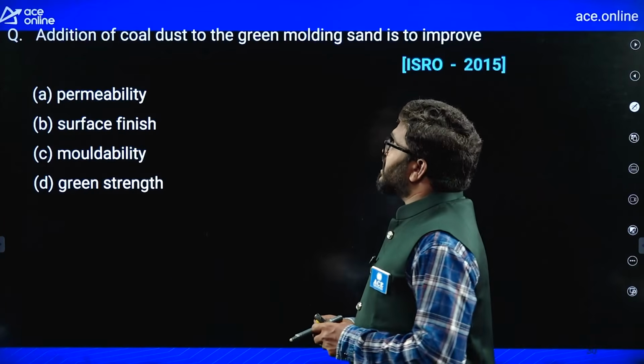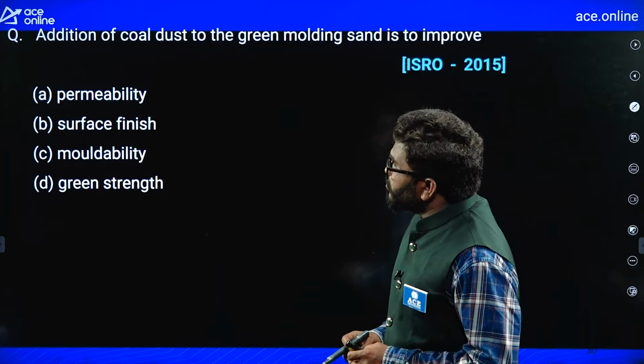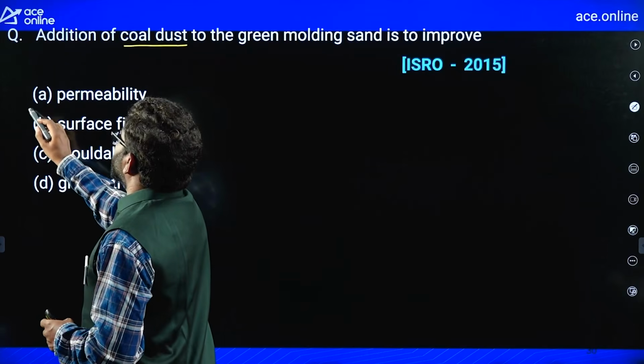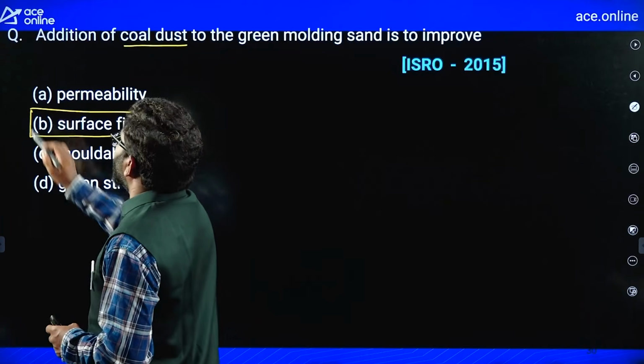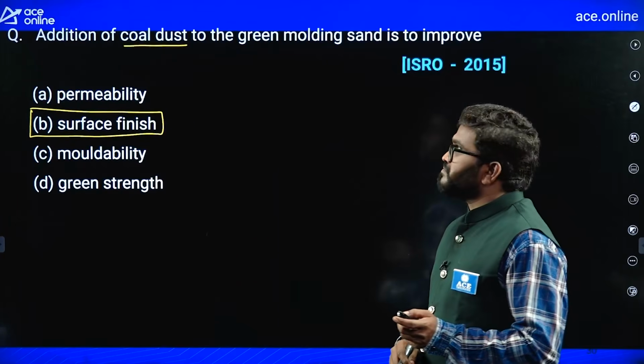Next, addition of coal dust to the green molding sand is to improve. So, coal dust we are adding to improve surface finish. B is the correct answer for this question.